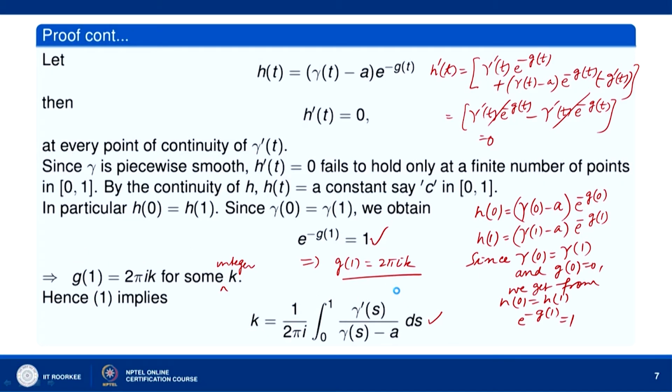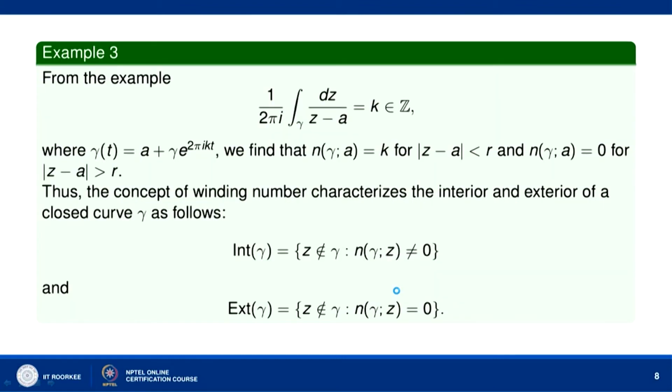We are taking gamma as gamma t here, or gamma s. So, from the example, 1 over 2 pi i integral over gamma dz upon z minus a equals k, where k is an integer. Let us go back to the example with which we started. We had considered gamma as a circle at the point z equal to a of radius r. In that example we had taken gamma as mod of z minus a equal to r, that is gamma bar given by z equal to a plus r e to the power i t, and t was varying from 0 to 2 k pi.